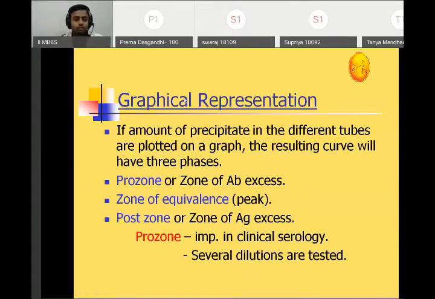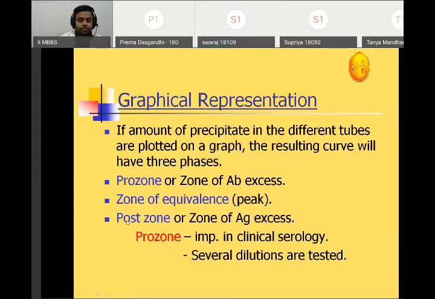Okay, in a graphical representation, if the amount of precipitate in different tubes is plotted on a graph, the resulting curve will have three phases: prozone or zone of antibody excess, the zone of equivalence, then post zone or zone of antigen excess. Now, prozone is important in clinical serology.